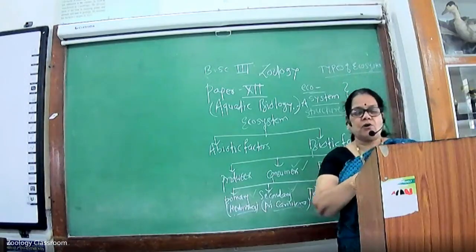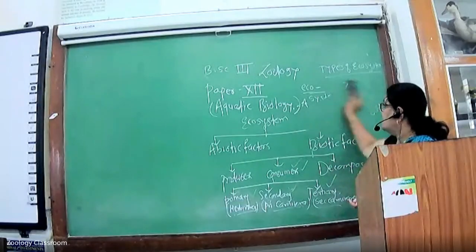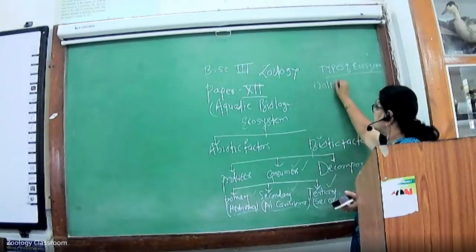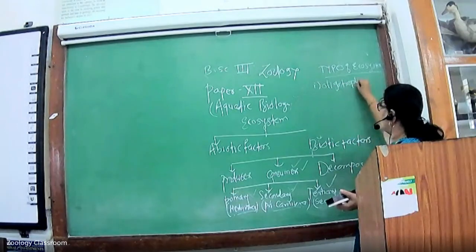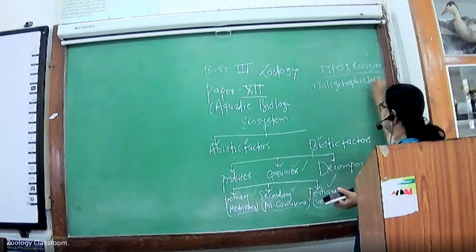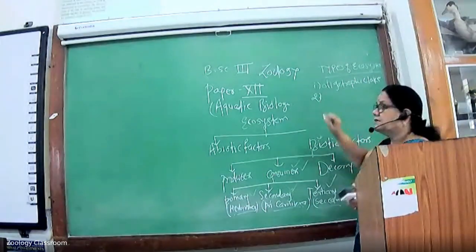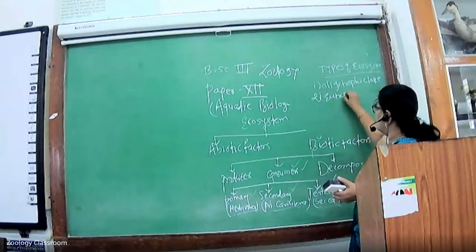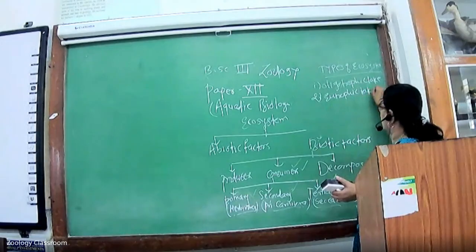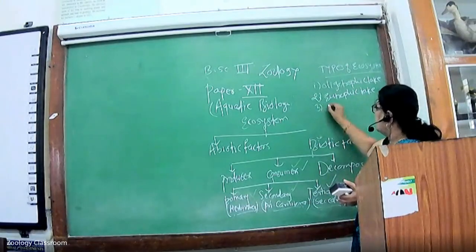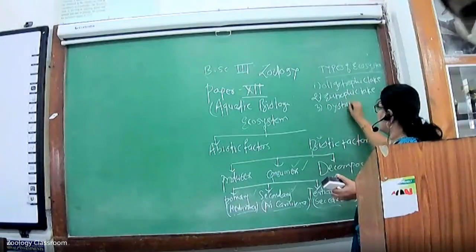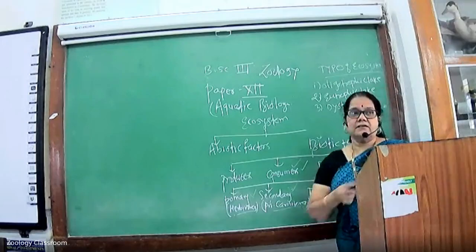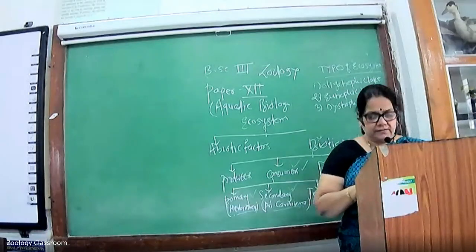Second is the eutrophic lake, and third is the dystrophic lake. These are the types of the lakes.